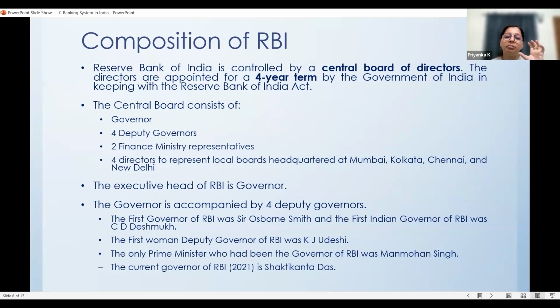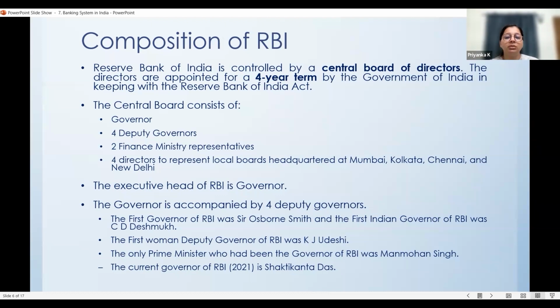So, who are the members of RBI's Central Board of Directors? It is the governor. Right now, Shaktikanta Das is our governor. We have 4 deputy governors in RBI, and 2 representatives from the Finance Ministry are also important.